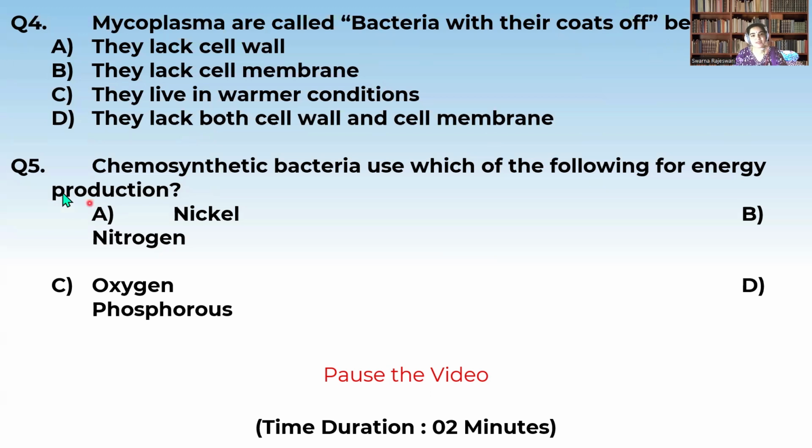Now, see the fifth question. Chemosynthetic bacteria use which of the following for energy production? Okay. So, see the options, children. Nickel, nitrogen, oxygen, and phosphorus. Mainly, the chemosynthetic bacteria will be containing nitrogen, which helps in the conversion of nitrogen into nitrites and nitrates, which help in the nitrogen fixation. So the correct option is B, that is nitrogen.